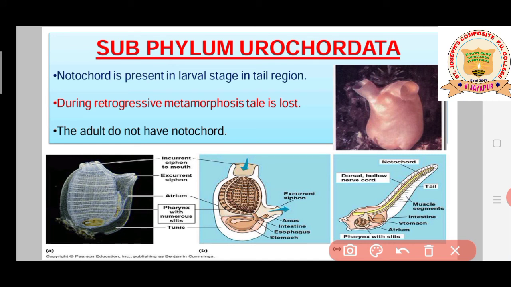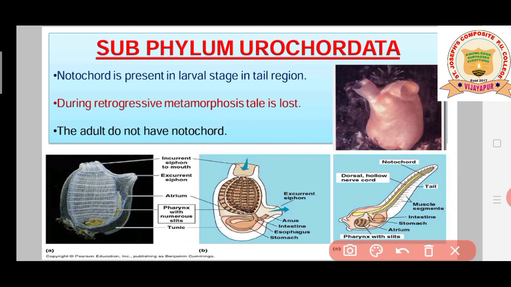In acraniata, urochordata and cephalochordata are divided mainly on the basis of the position of the notochord. Students, let's discuss where the notochord is present in these group of animals.